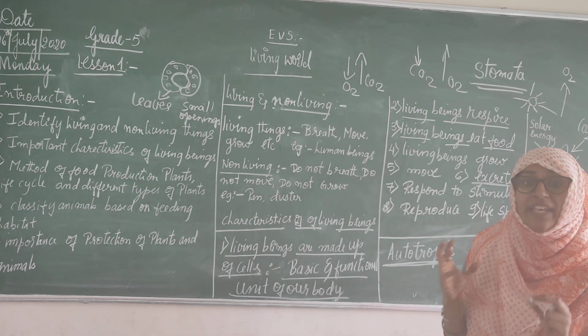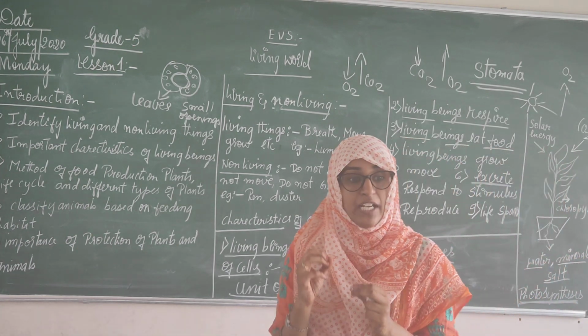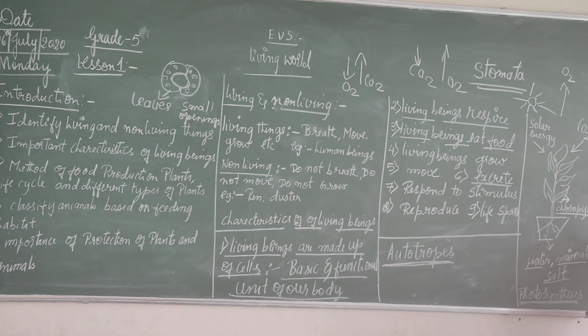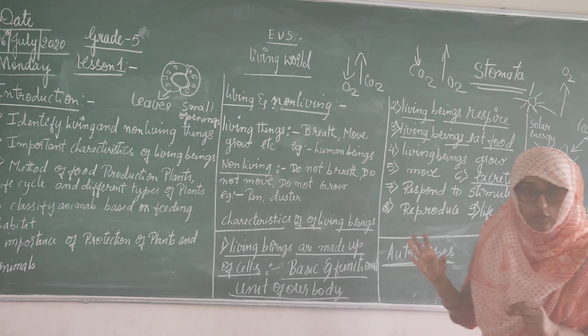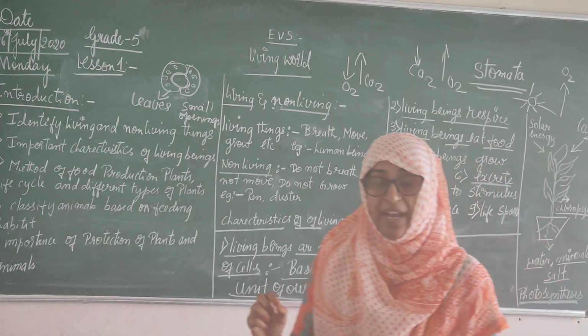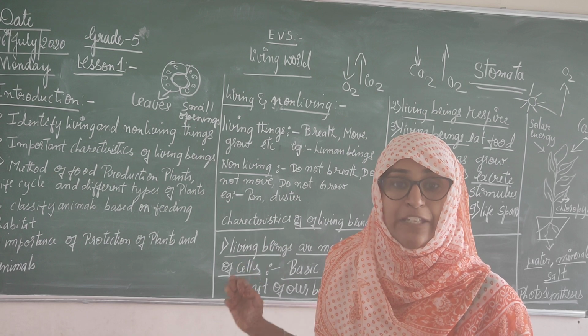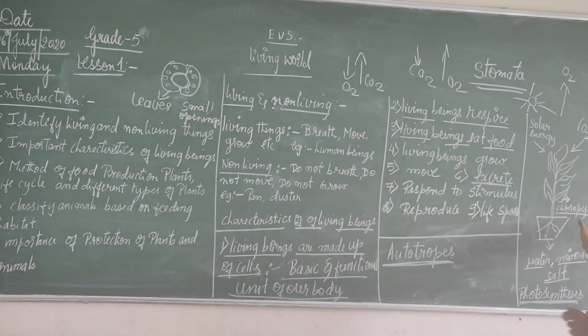The leaves are green. Why are they green? The leaf contains a pigment called chlorophyll. Chlorophyll is the green color pigment which helps in the preparation of food in the leaf.